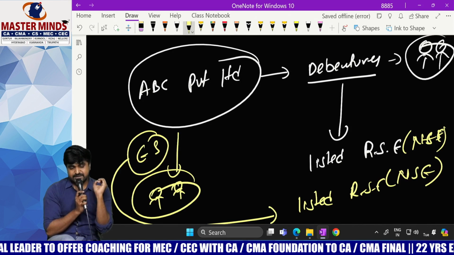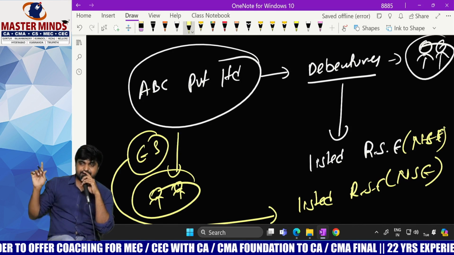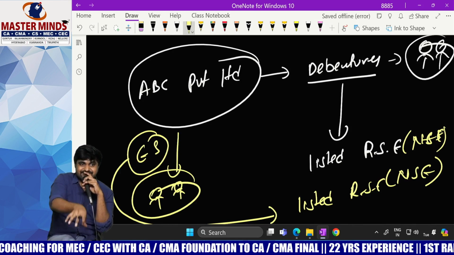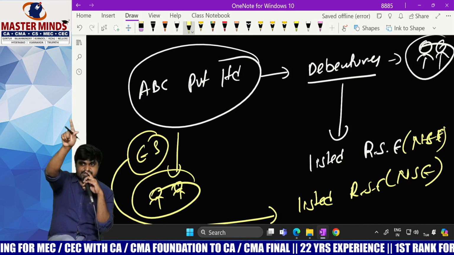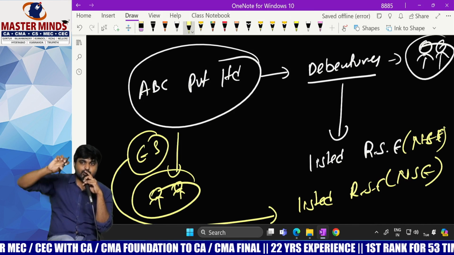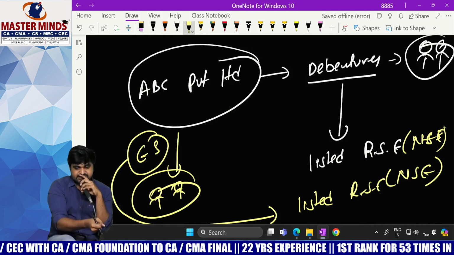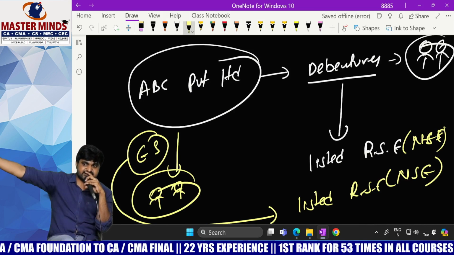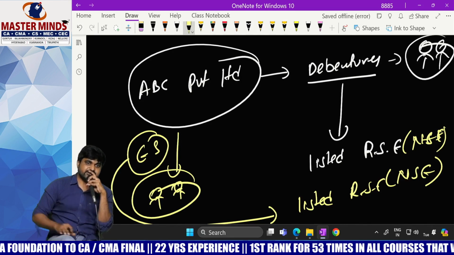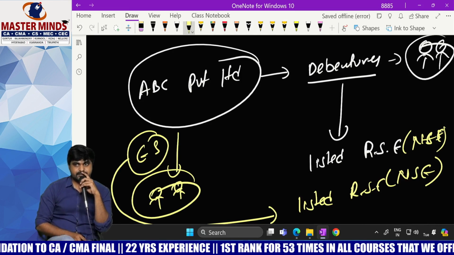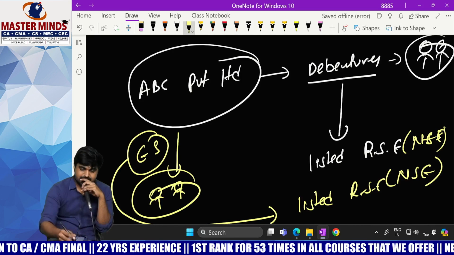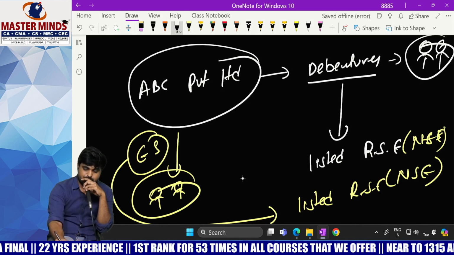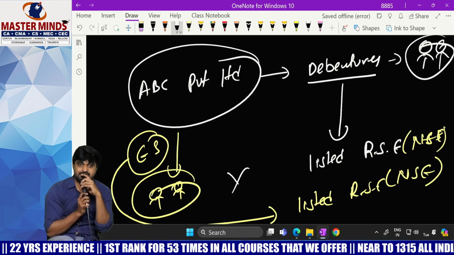Once again I am repeating the question. What is the name of the private company? ABC Private Limited. What kind of securities does it have? 2 kinds, equity shares and debentures. Now it wants to list its equity shares as well as debentures on the National Stock Exchange, that is NSE. Is it possible or not possible? Listing of equity shares, possible or not possible? Not possible.